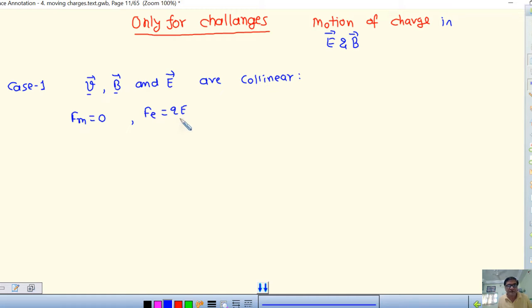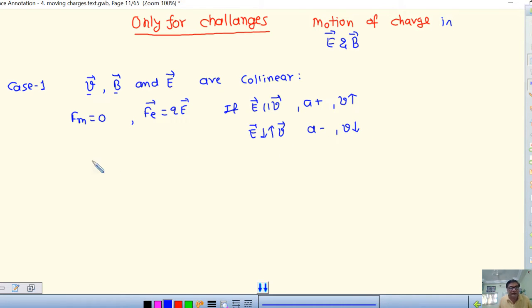So if the charge is in the direction of the electric field, its velocity will increase, and if opposite, it may accelerate or decelerate. If E and V are parallel, then A will be constant and positive, and V will increase. And if E and V are anti-parallel, A is negative and velocity will decrease.